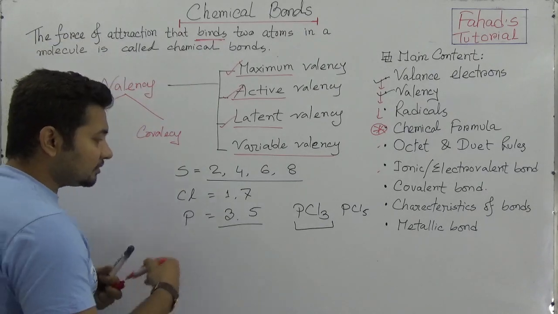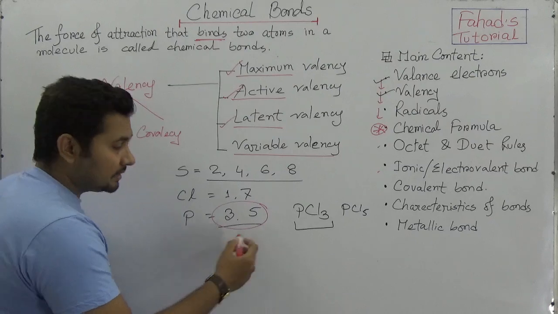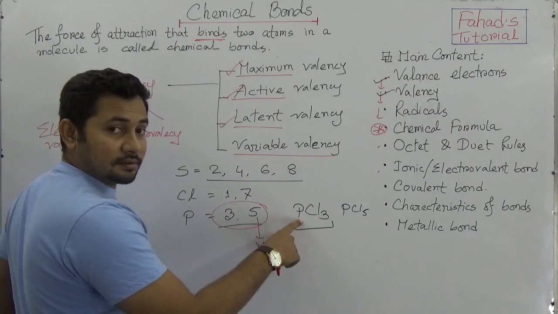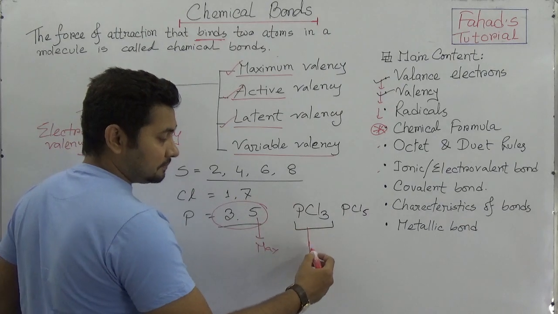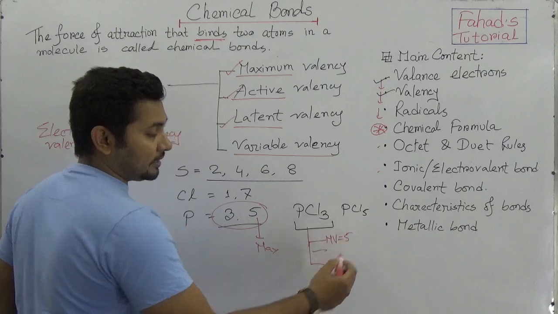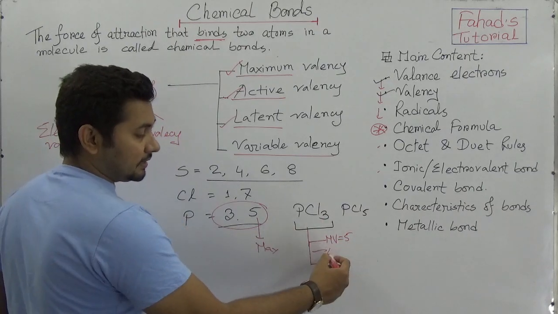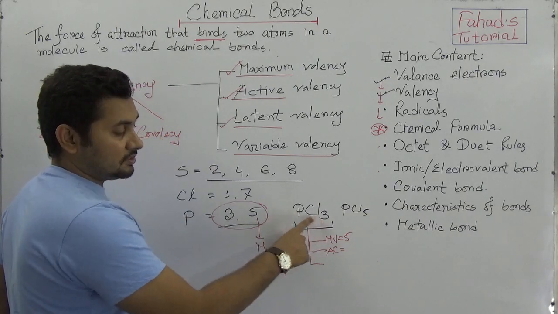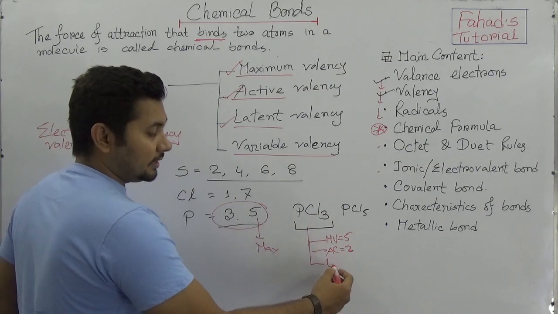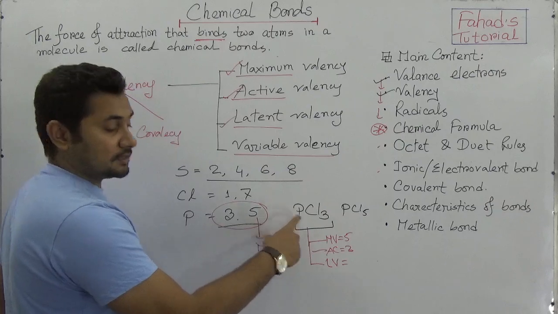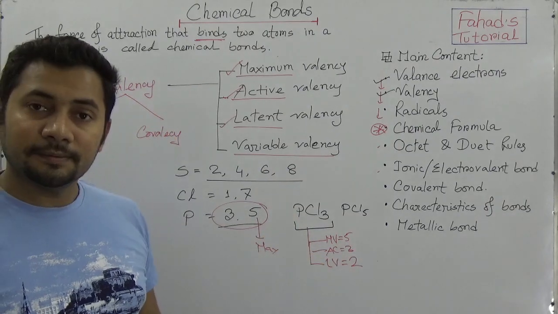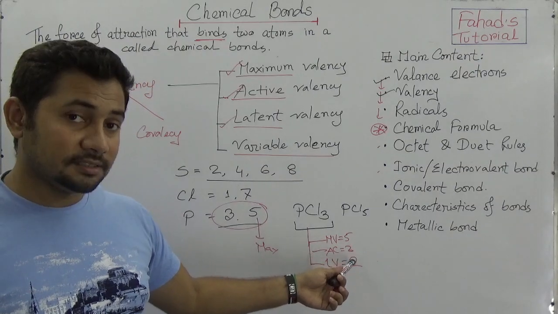As we know that among these 2 variable valencies, 5 is the maximum. So in phosphorus trichloride, the maximum valency is 5, but the active valency is 3. So the latent valency of phosphorus is 2, because I deduct 3 from 5.